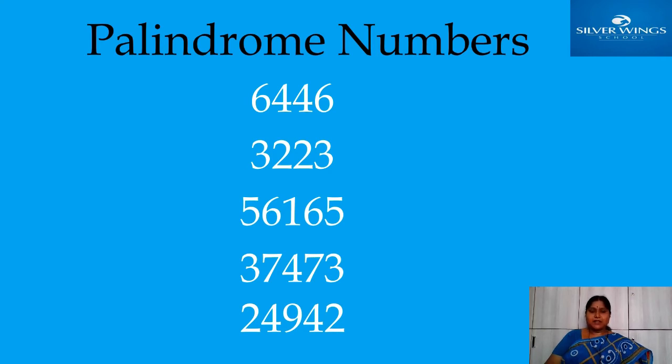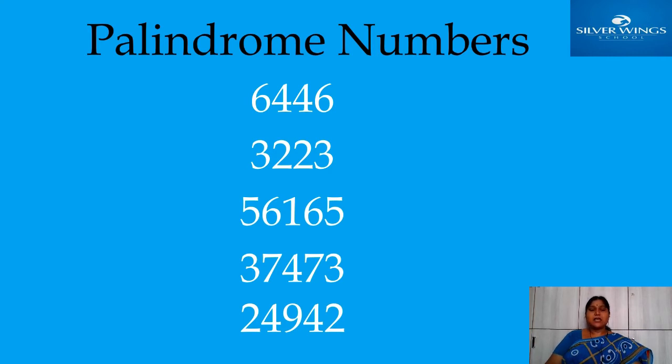Some examples I gave on the screen. Numbers like that are called palindrome numbers. Okay, what is the definition? A palindrome number is a number that remains the same even when the digits are reversed. Okay, even when the digits are reversed.